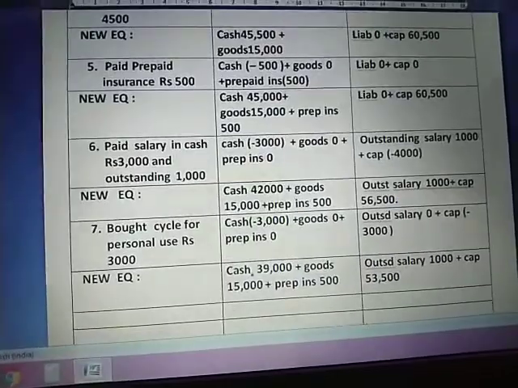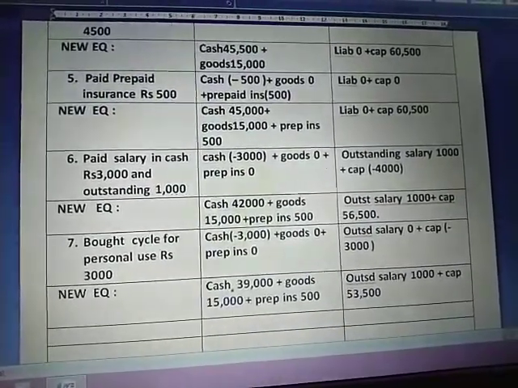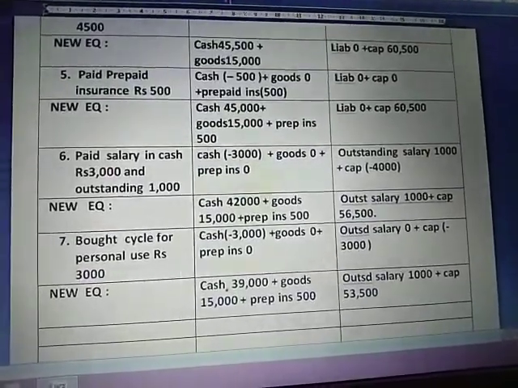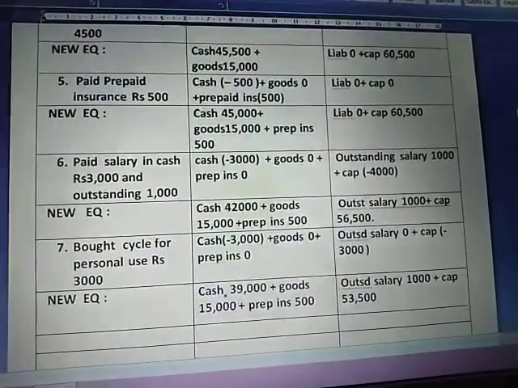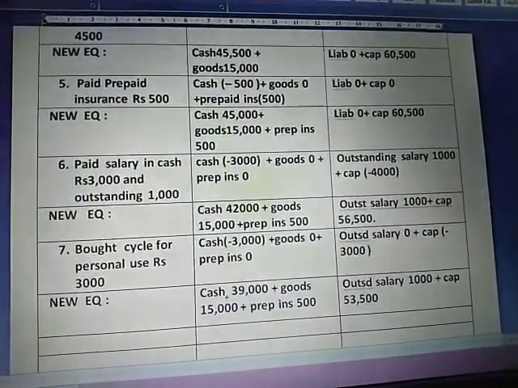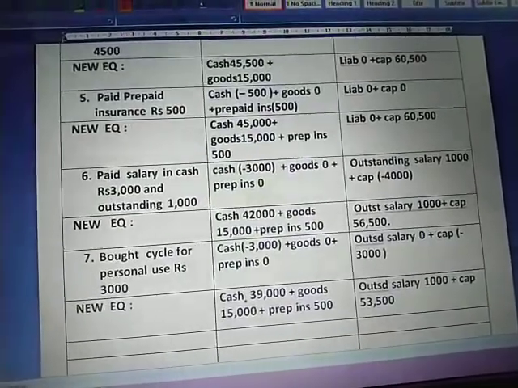Now come to prepaid insurance. You are paying it in cash, so deduct it, minus 500. Goods, there is no more purchase or sale of goods, so it is as it is, 0. And there is one more addition of asset. As I told you in the beginning, it is a current asset, so prepaid insurance is added here as 500.